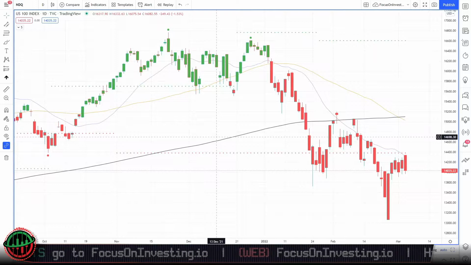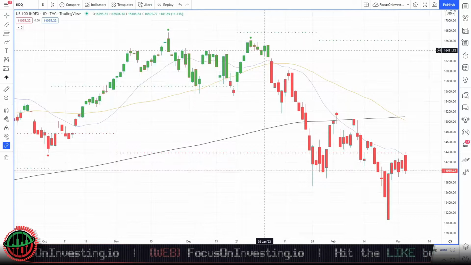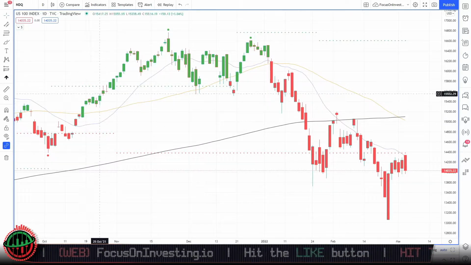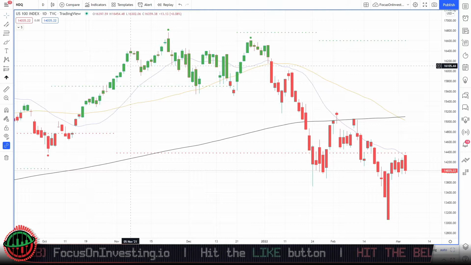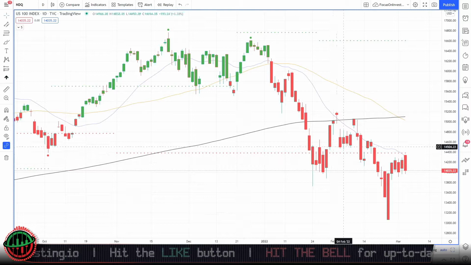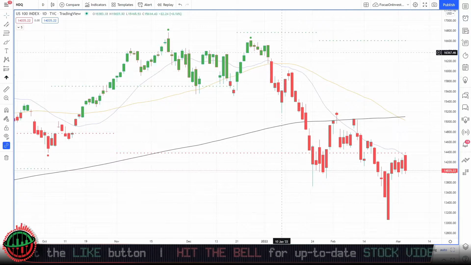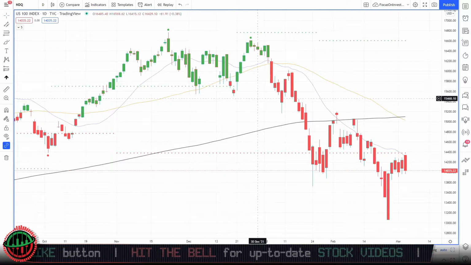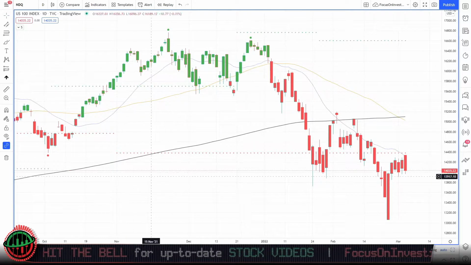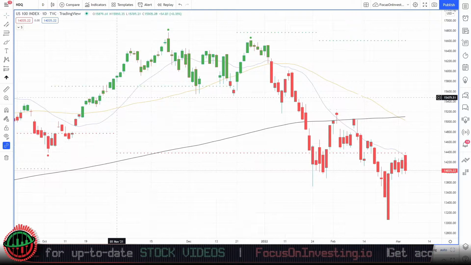Why are these important? Long story short, it's important because it lets you know whether price is trading above or below its average over a given number of days. If price is trading above the moving averages, that means price is bullish. And if price is trading below the moving averages, that means price is bearish. And if price is trading alongside the moving averages, generally it means price is moving sideways and is in a consolidation. The relationship between the moving averages is also very important. Whether there is clear space in between them or whether they are crossing over each other is very important.